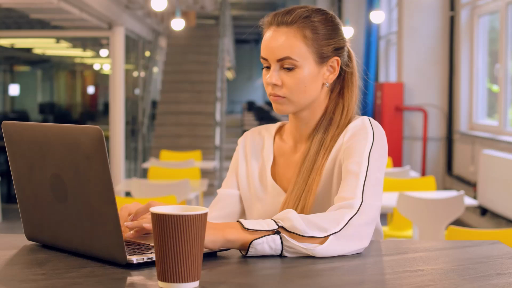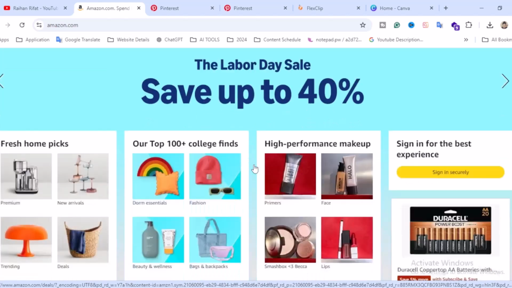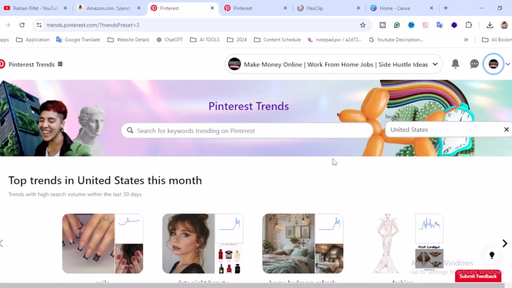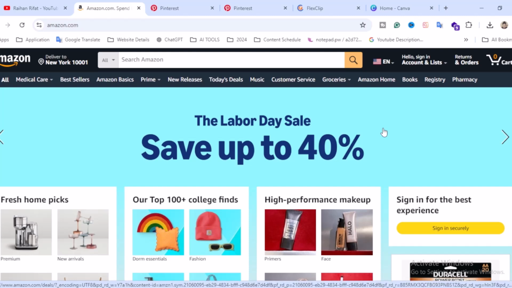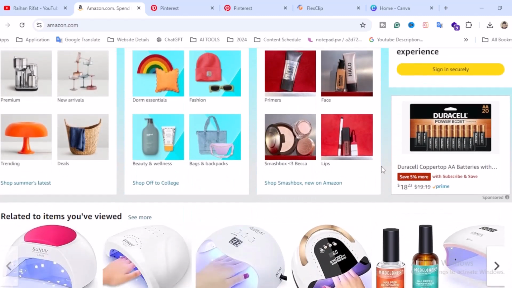Just gather your knowledge, the proper knowledge, and follow the guidelines. I will show you a step-by-step process: how you can find Amazon products, how you can find Pinterest trends, and then how you can create an Amazon URL to product video, which you can upload to your Pinterest or YouTube, wherever you want. This is the step-by-step process, so you just have to learn it.